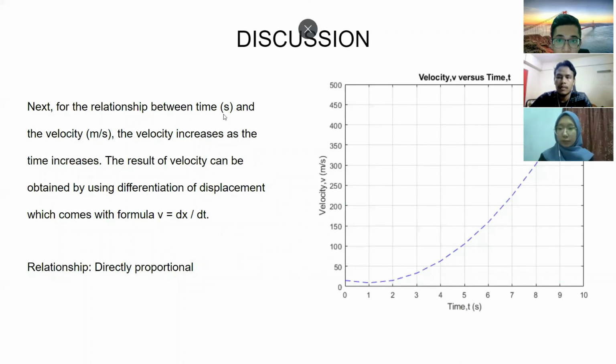Next, the graph that we have plotted is the velocity versus time graph. For this graph, as the time increases, the velocity increases. The result for the velocity can be calculated by using the differentiation of displacement with the formula v equals dx over dt. The relationship of this graph is also directly proportional.